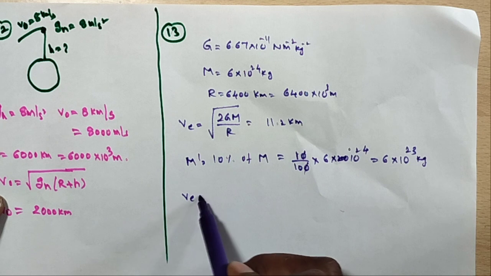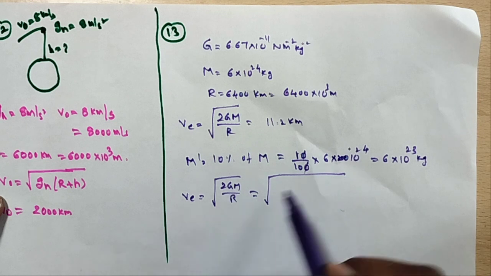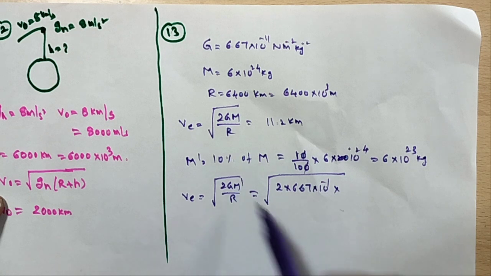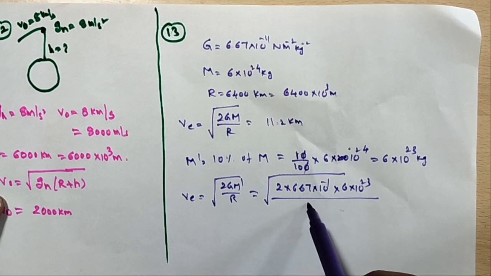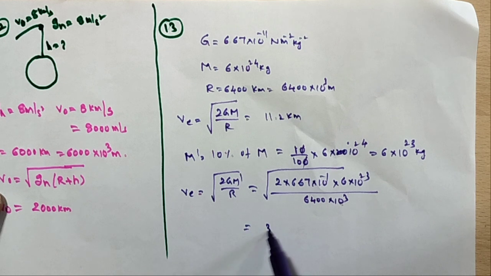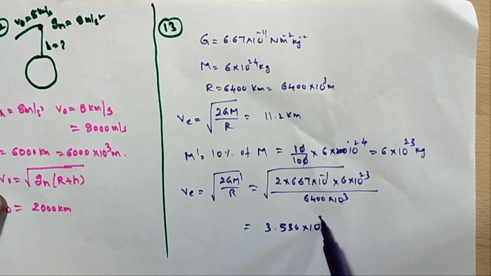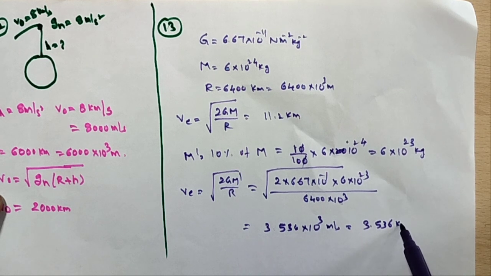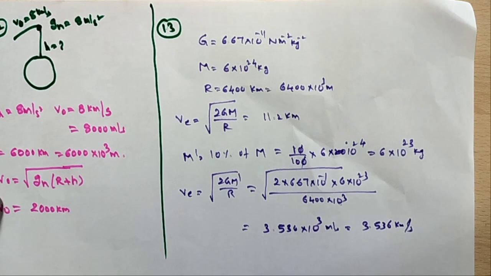Now v is equal to the same formula, under root of 2GM by R. Substitute the G value, and M dash is 6 into 10 power 23, and R is equal to 6400 into 10 cube. Substitute all these values and we get 3.536 into 10 cube meter per second, or 3.536 kilometer per second. This is the textbook problem, 13th problem.